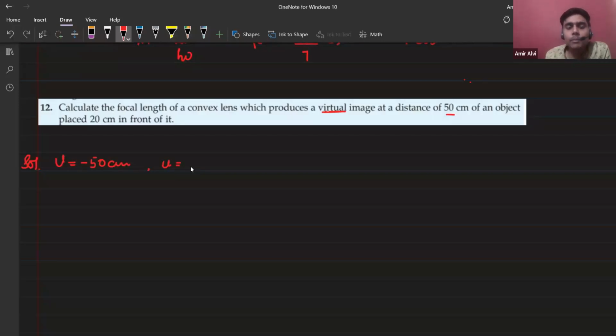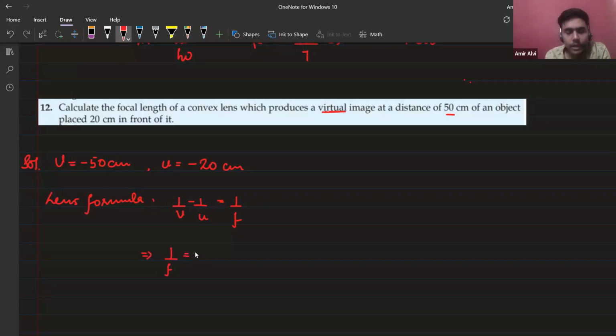Can anybody tell me what's the value of U? Minus 20 centimeter. Yes, very good. Okay, so let's apply the lens formula. It is 1 by V minus 1 by U equals 1 by F. We need to find out the focal length. So 1 by F will remain as it is, and 1 by V is 1 by 50 minus of minus 1 by 20. Clear or not, everybody?